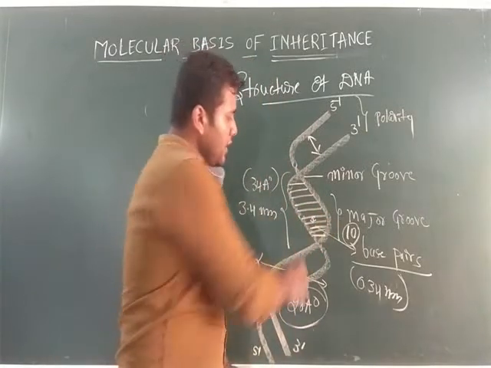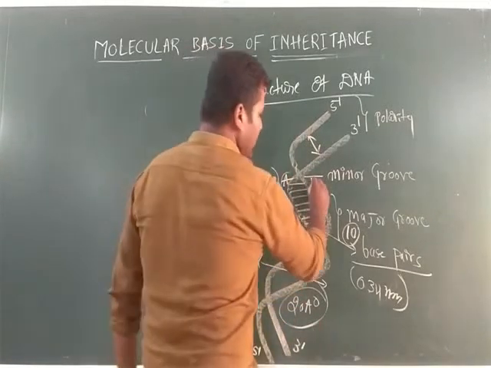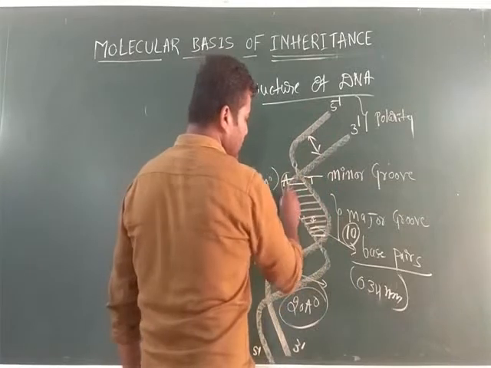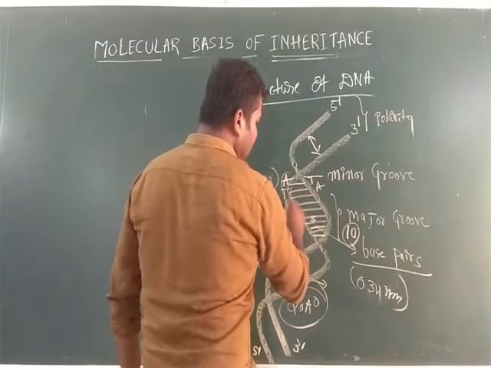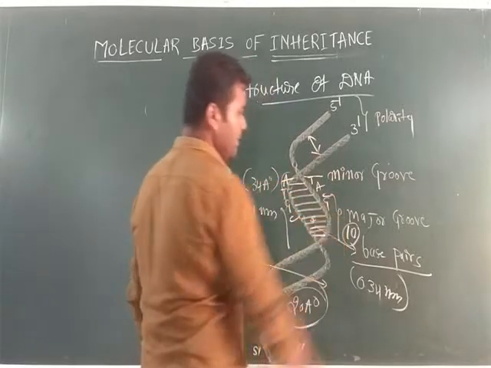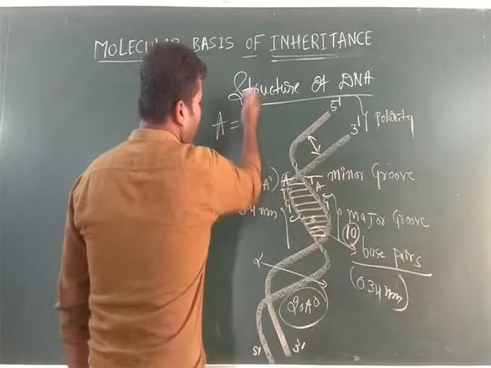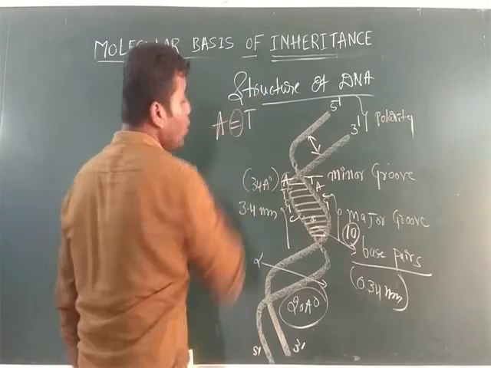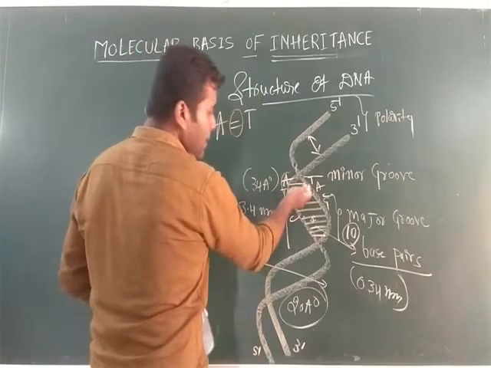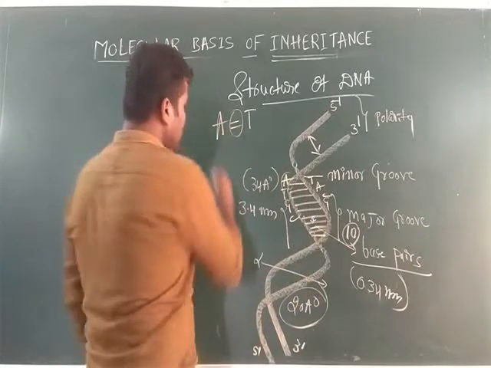And as usual, in base pairs, adenine is always paired with thymine. Next, guanine is always paired with cytosine. Cytosine paired with guanine. How so? Adenine is paired with what? Thymine with the help of two hydrogen bonds. They are paired in base pairs with hydrogen bonds only.